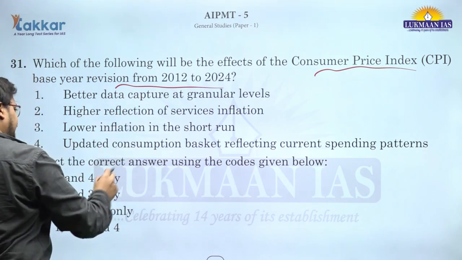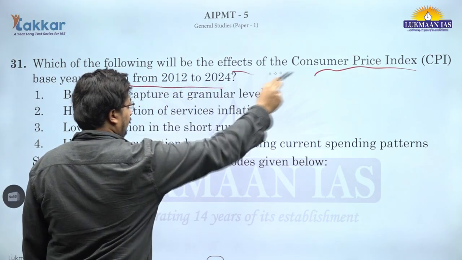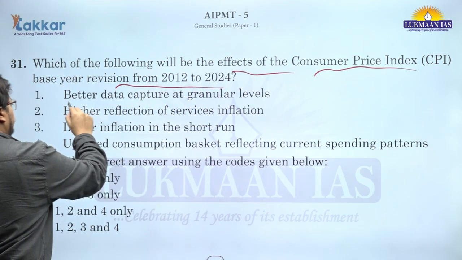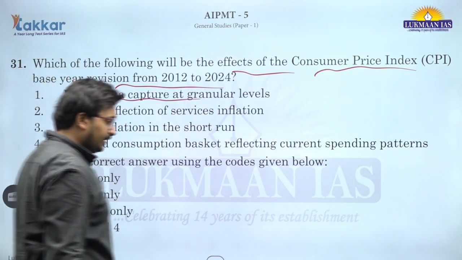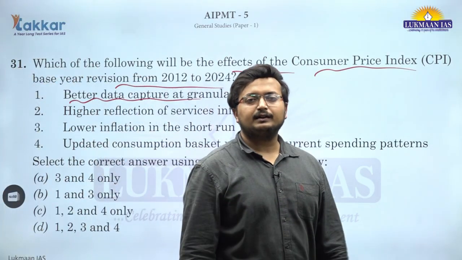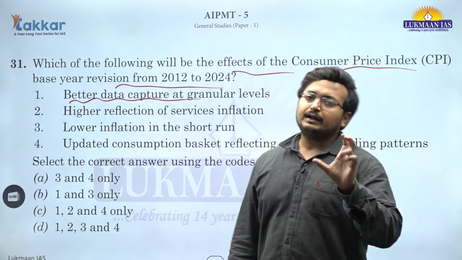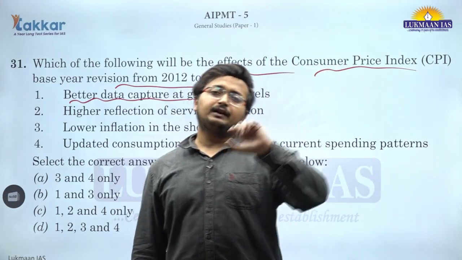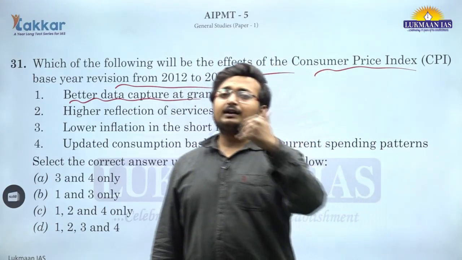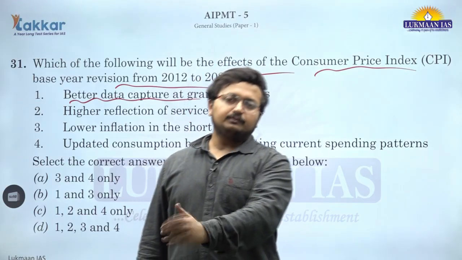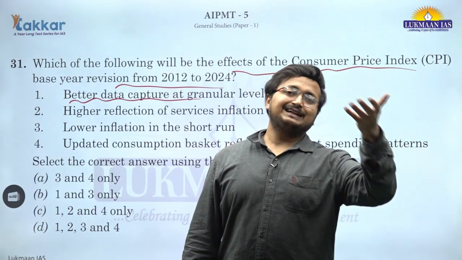So, we are asking about the effects of CPI base year revision. That would be better data capture at a granular level, which is correct. At a specific small node point the data would get captured and that would be reflective of what the consumer is experiencing in the real economy and what the actual data is.